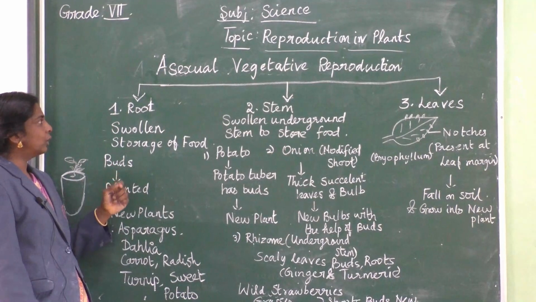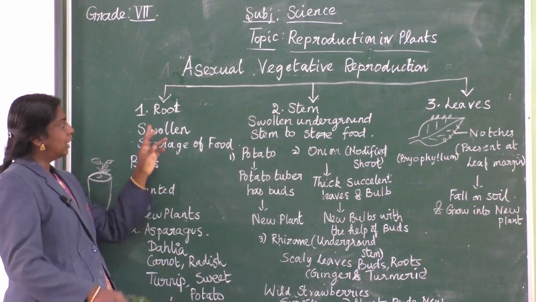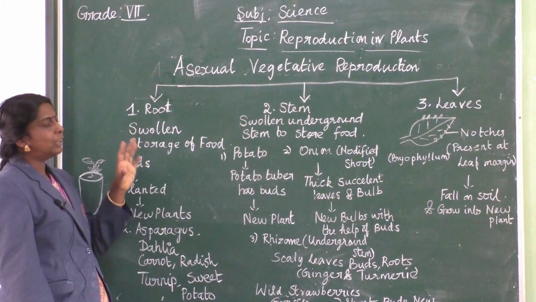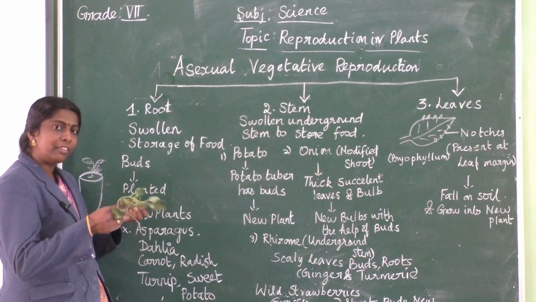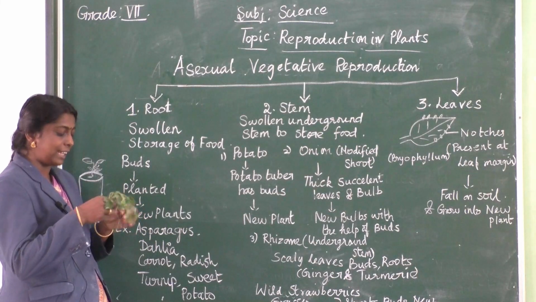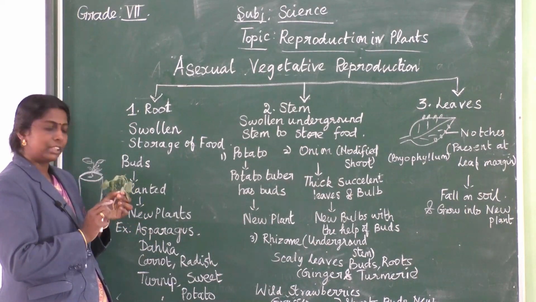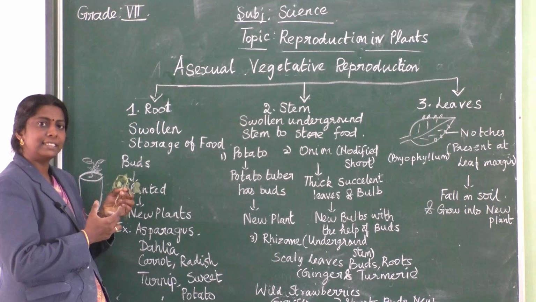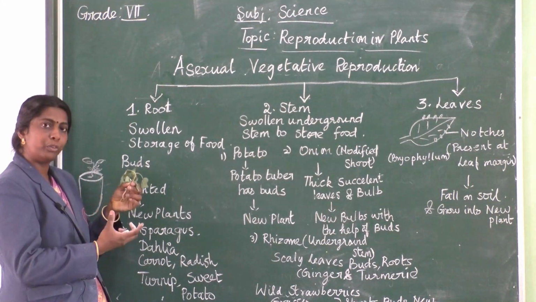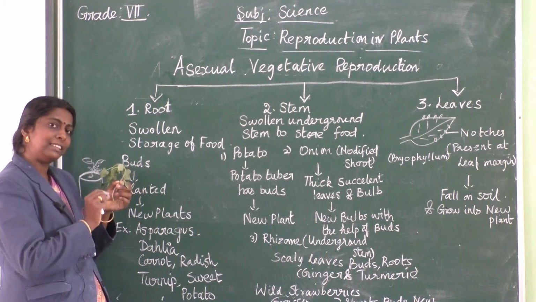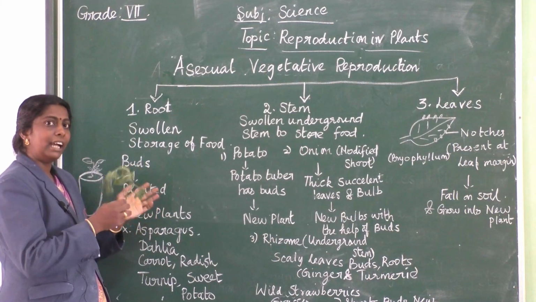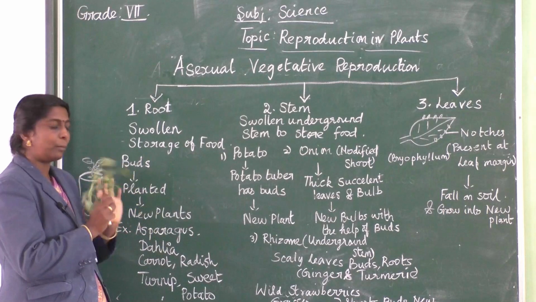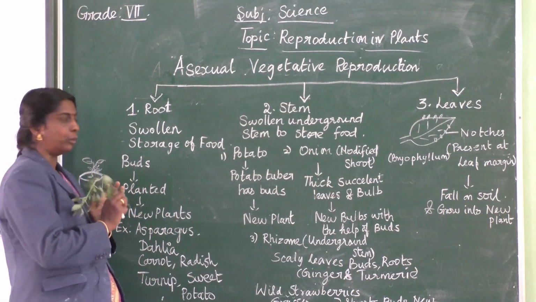First, roots. Basically, the root or stem structure is modified so that it can store more food. Physically the plant structure is changed here.